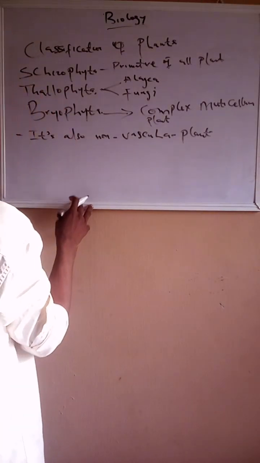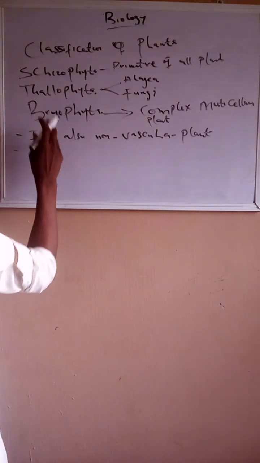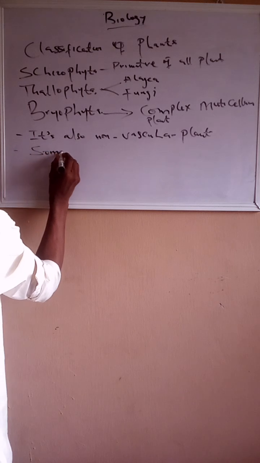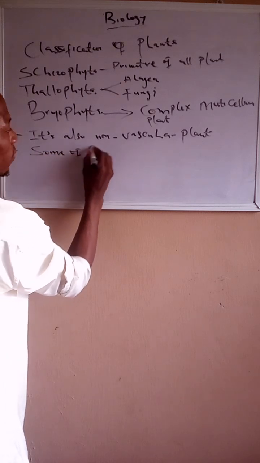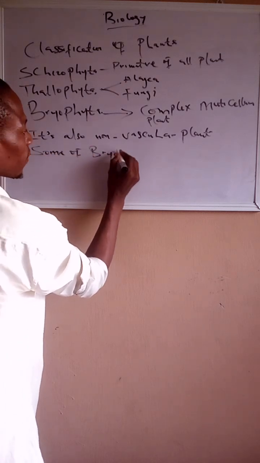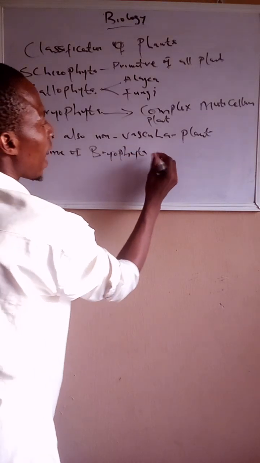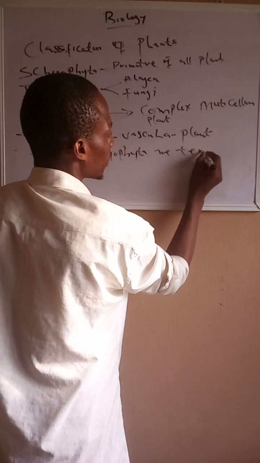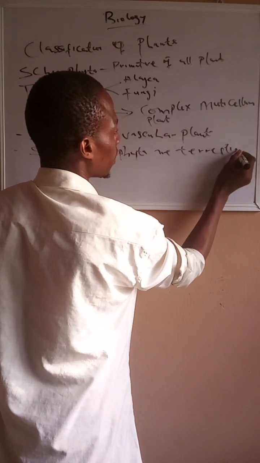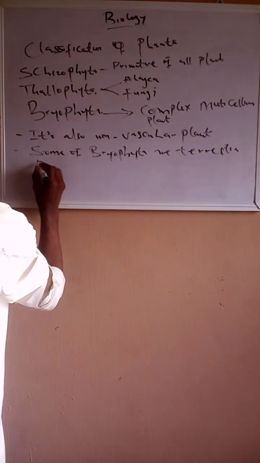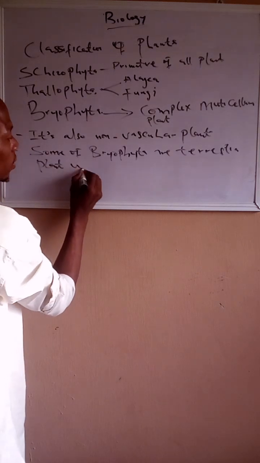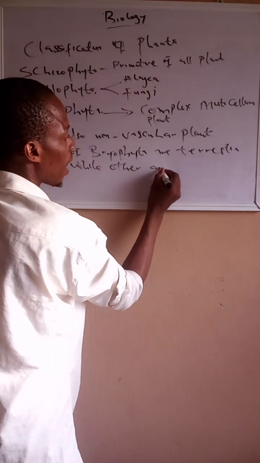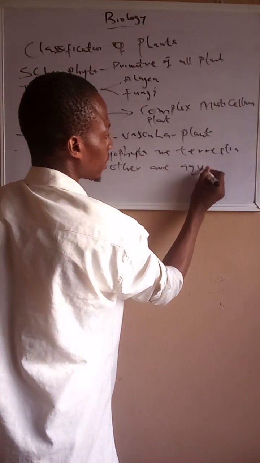Another characteristic of bryophyta is that some of them are terrestrial plants, while others are aquatic.